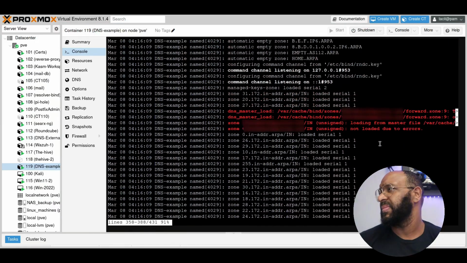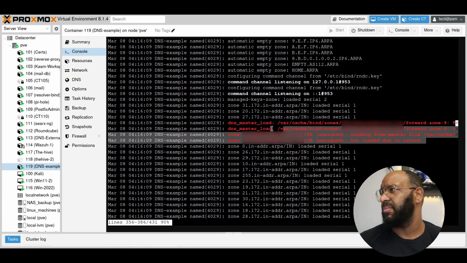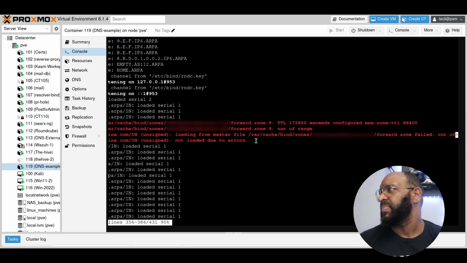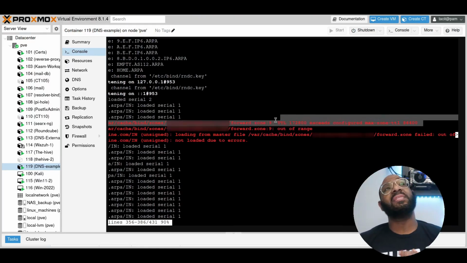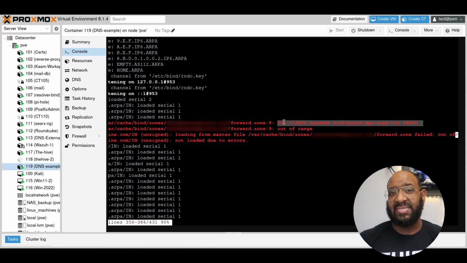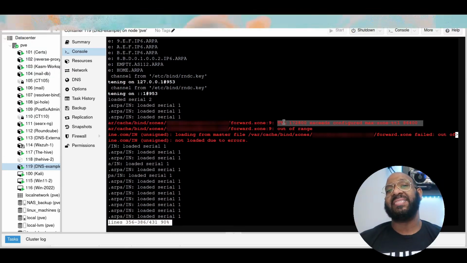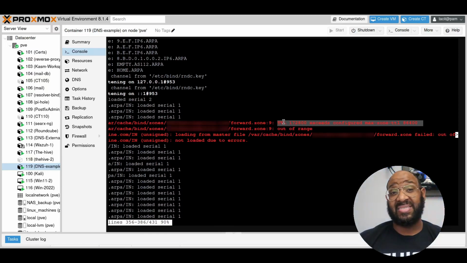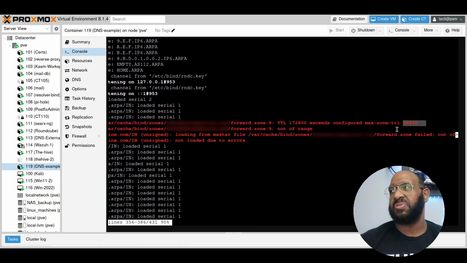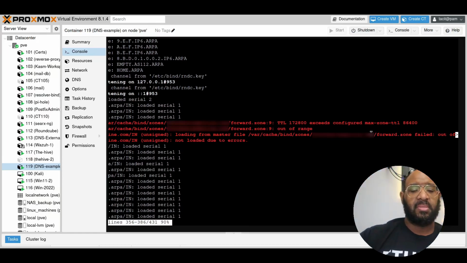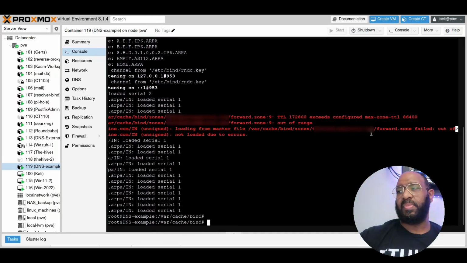See this? Red. Never a good thing. But let's see what it is. Alright, right here. See this? This is what I was telling you before. Because we're doing DNSSEC, it actually has a limit to what you can set the TTL as. Now, we're exceeding that, and we have to modify it. You can look it up, but it represents 1 day, and if you remember, TTL was set for 2 days. So all we have to do is remember how to get back to the file.